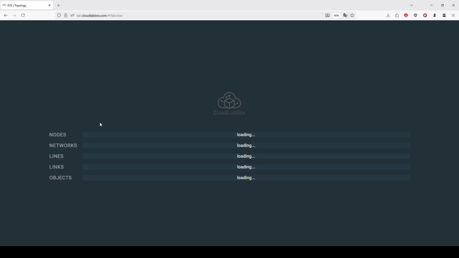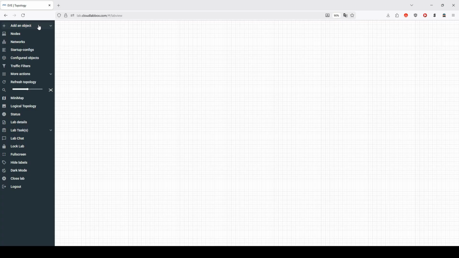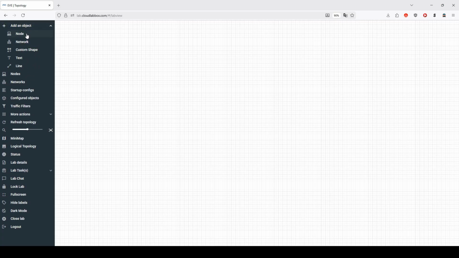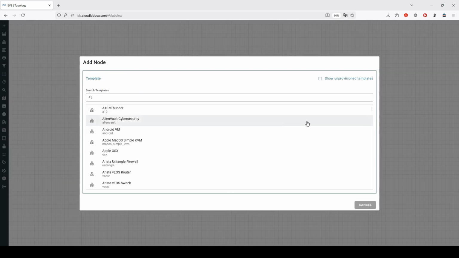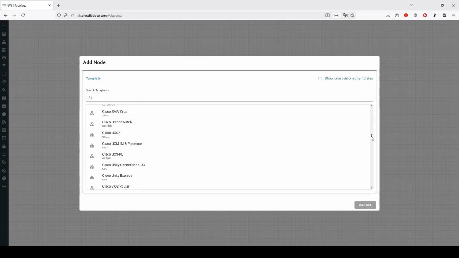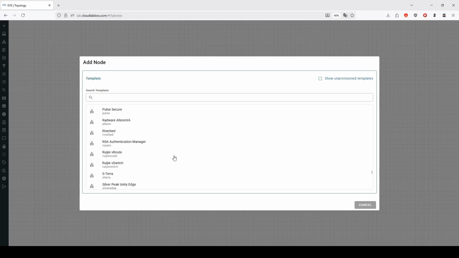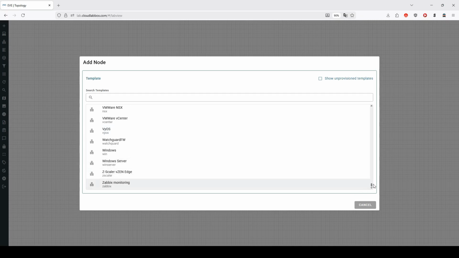Once we're in this lab, it literally functions like a normal EVE-NG instance would. First of all, we can add some nodes via the left pane here. Under Add an Object and Node, here we can select a network device from a vast amount of vendors. Basically, if you want to do some labbing, Cloudlabbox will probably have what you need in terms of firmware.